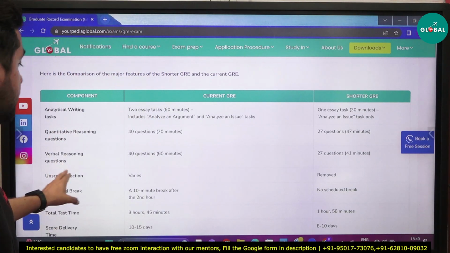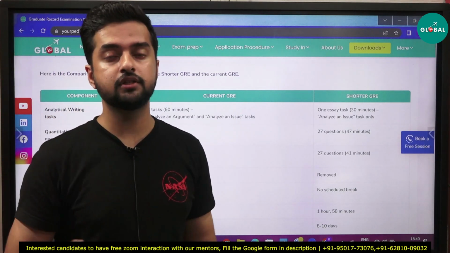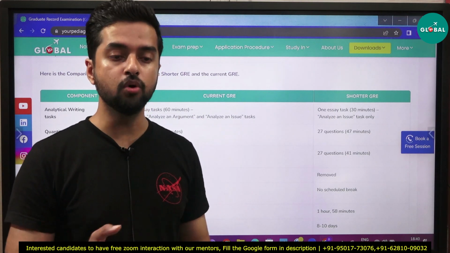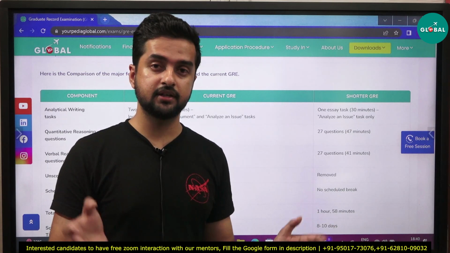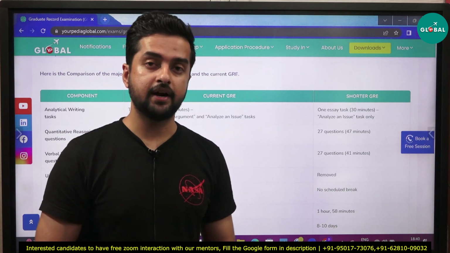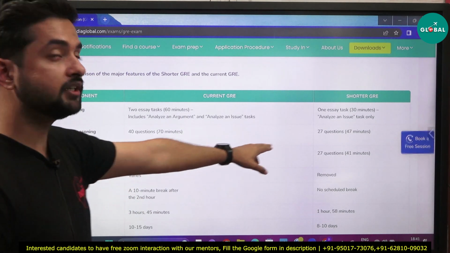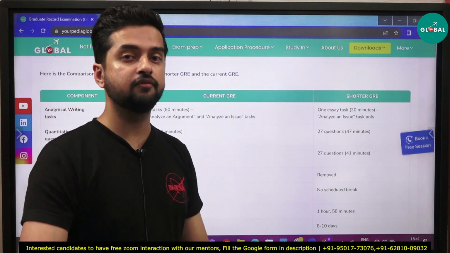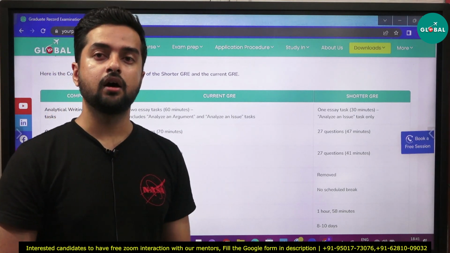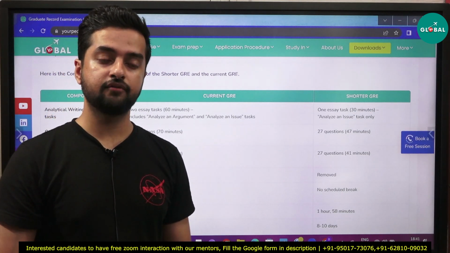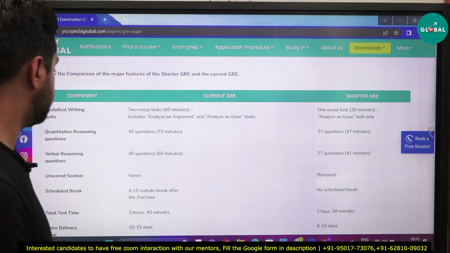Previously there was one dummy section, that is an unscored section, and you never know which one is the dummy section. So you have to spend extra time on it, because you never know which section it is. But now the dummy section is removed from the new GRE exam. That is a very big advantage. Every section you come across is a scored section, and you have to give a lot of attention to that particular section.